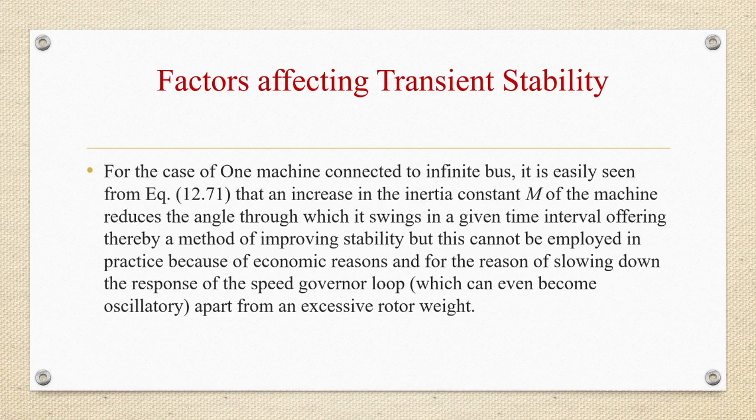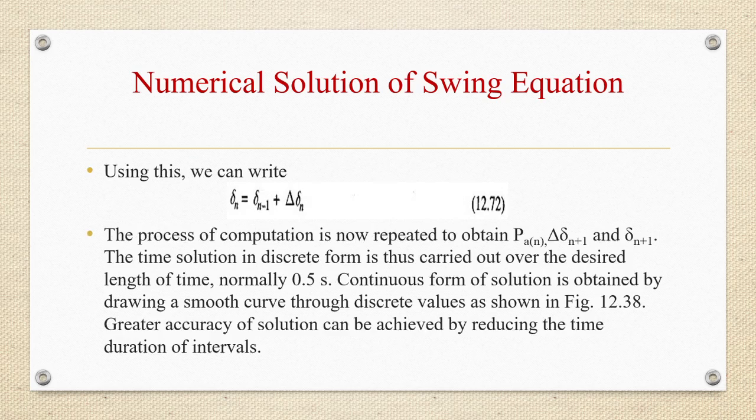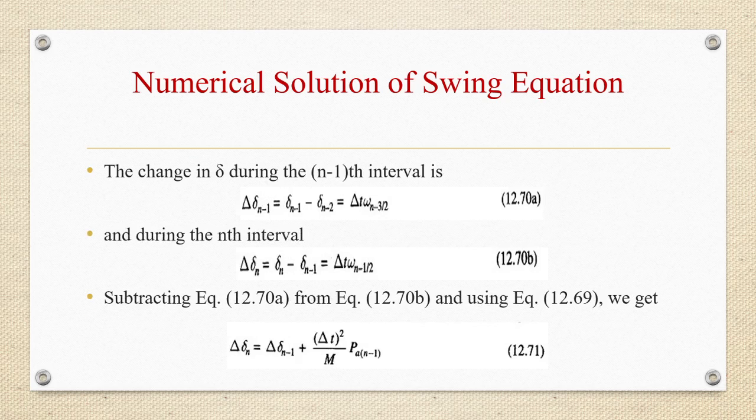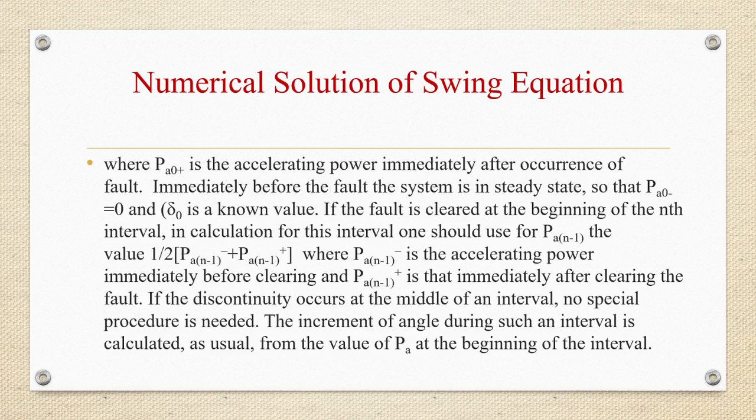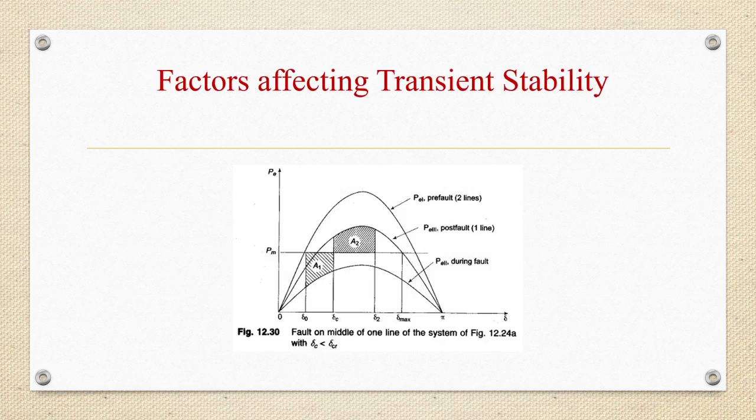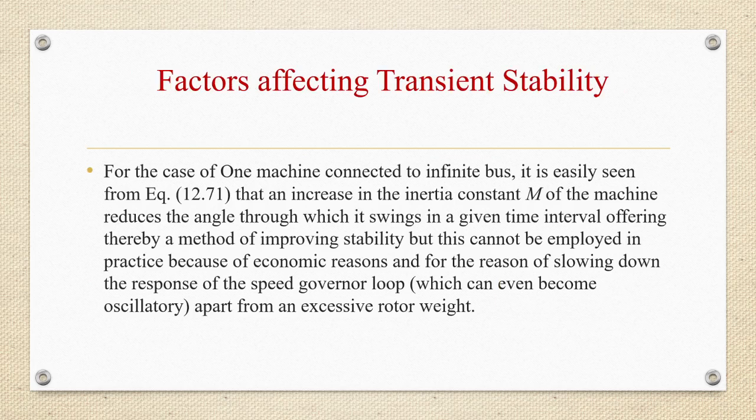For the case of one machine connected to an infinite bus, it can be easily seen from this equation, that is delta delta n is equal to delta delta n minus 1 plus delta t square by m P a n minus 1, that an increase in the inertia constant m of the machine reduces the angle through which it swings in a given time interval, offering thereby a method of improving stability. But this cannot be employed in practice because of economic reasons and for the reason of slowing down the response of the speed governor loop, apart from an excessive rotor weight.